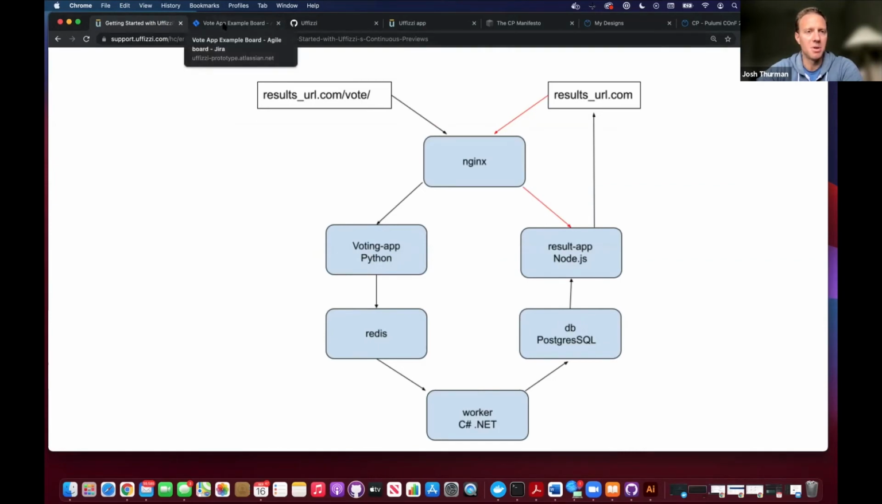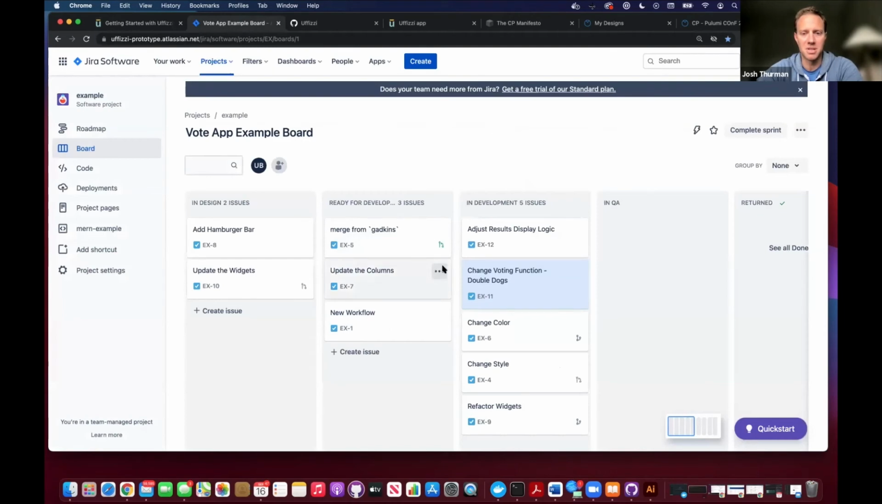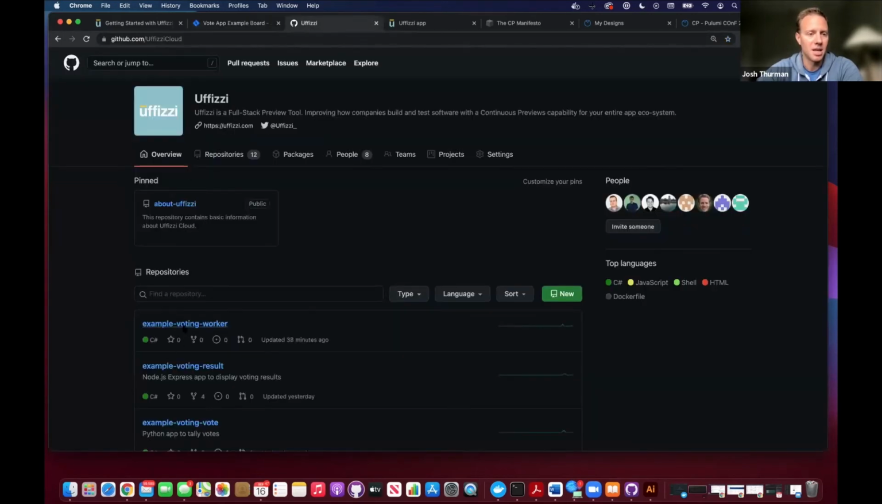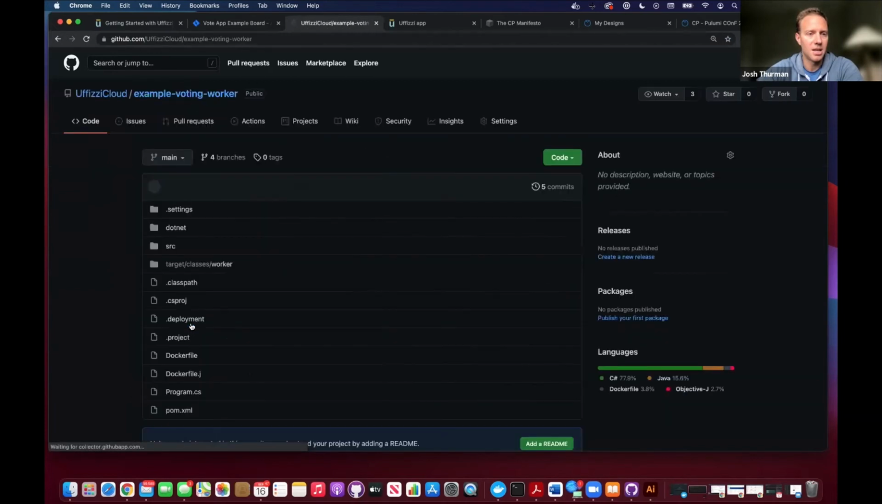And let me go following the CP loop. Let's start with ticketing on a new feature that has been designed. So here's my ticket. I'm going to need to change the voting function. I'm going to double the dog. So every vote for a dog gets doubled. I've been working on that, and let me show you.